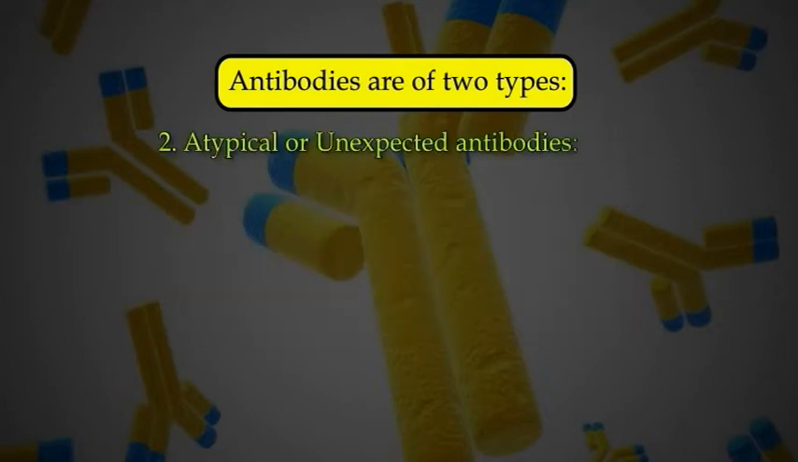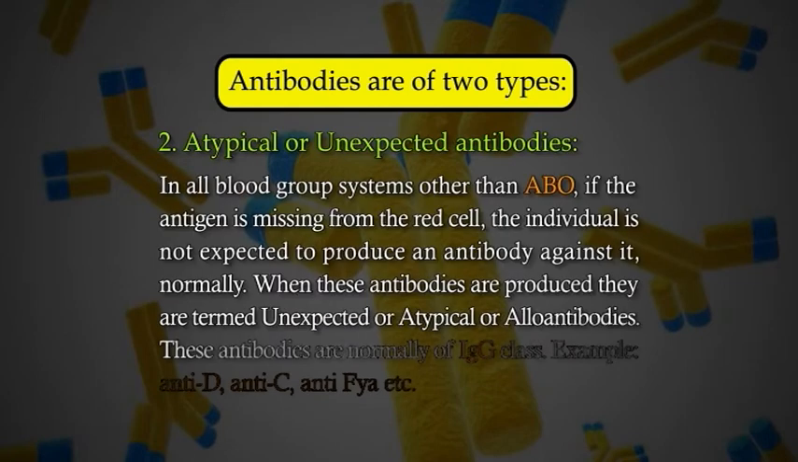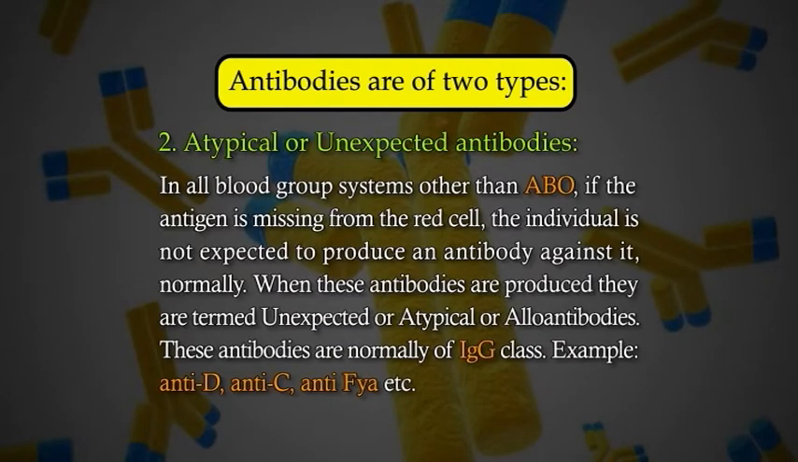Atypical or unexpected antibodies. In all blood group systems other than ABO, if the antigen is missing from the red cells, the individual is not expected to produce an antibody against it normally. When these antibodies are produced, they are termed unexpected, atypical, or alloantibodies. These antibodies are normally of IgG class. Example: anti-D, anti-C, anti-Fya, etc.